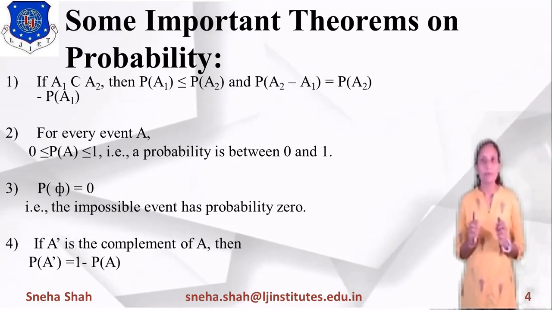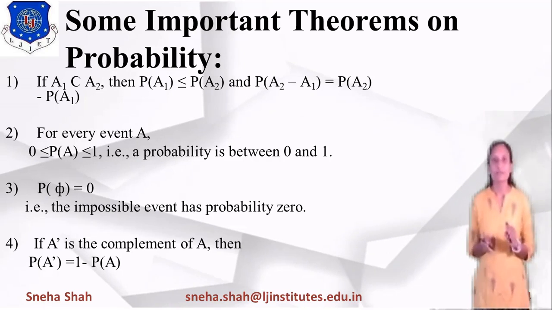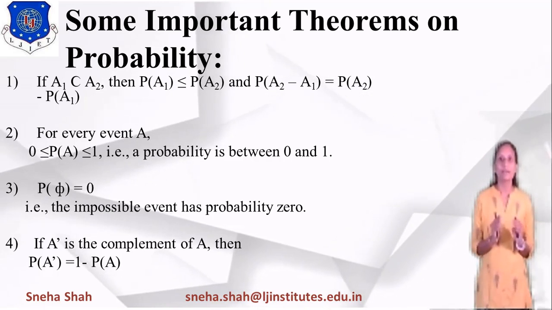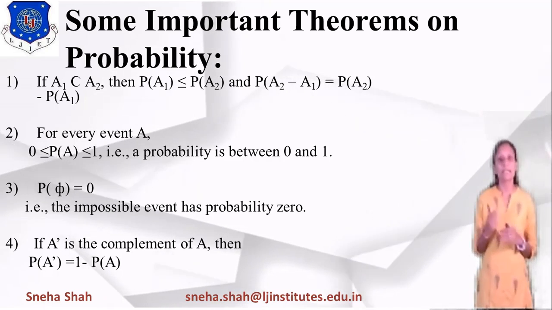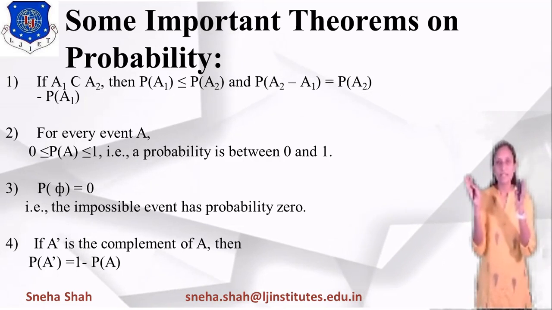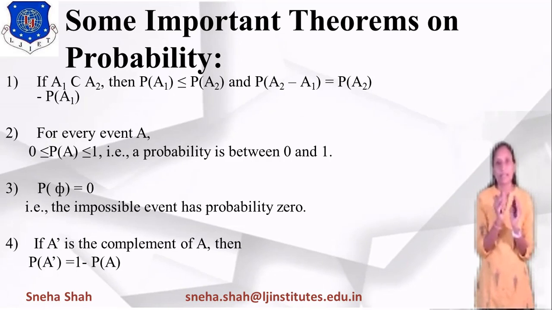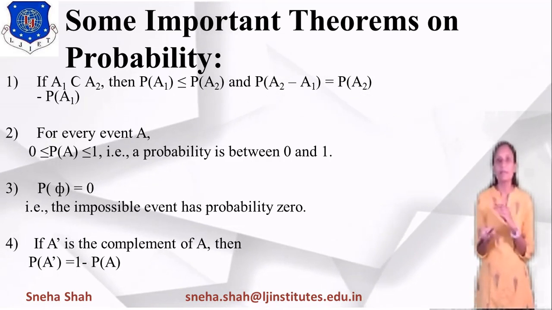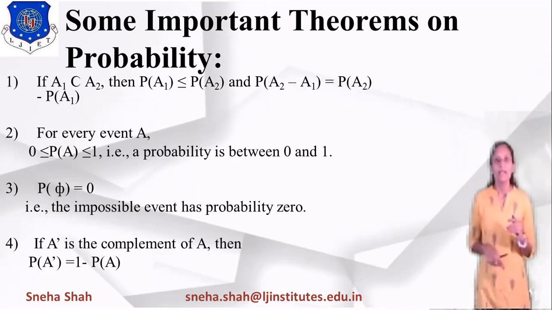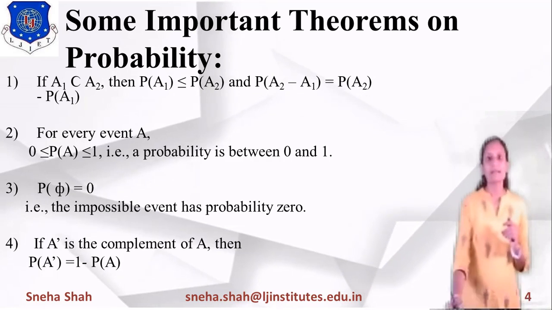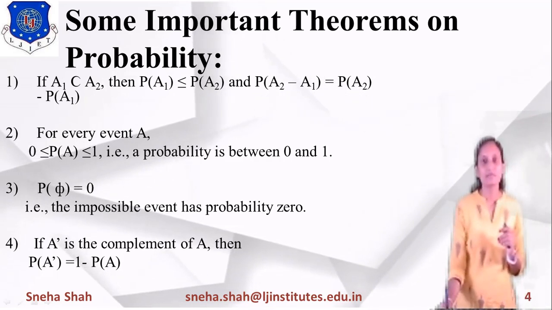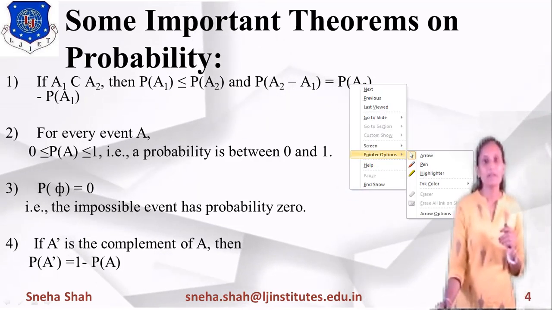Because, as I told you in the last session, if I am finding A dash, meaning A complement, then from the sample space we remove the part of A. The probability of the sample space equals 1. So from that we can say that probability of A dash equals 1 minus probability of A.